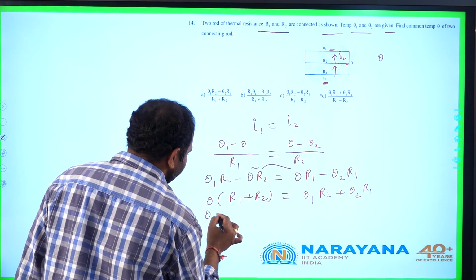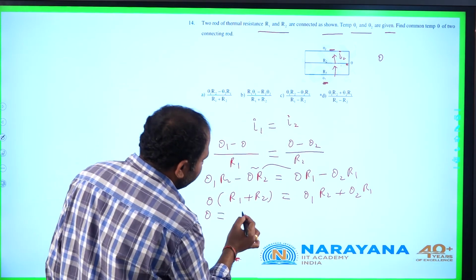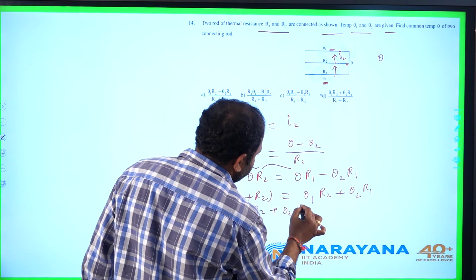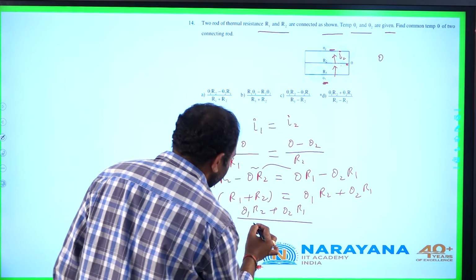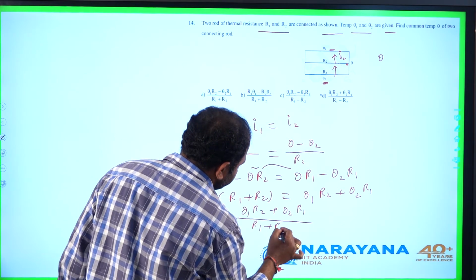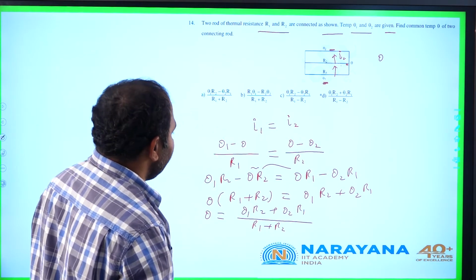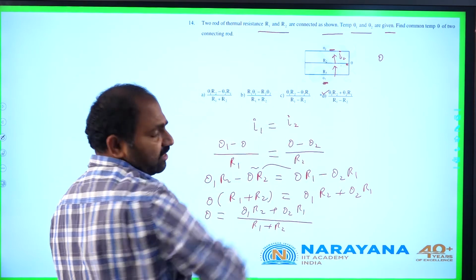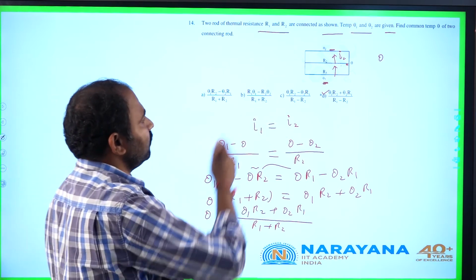So it is clear, the value of theta equal to theta 1 R2 plus theta 2 times R1 by R1 plus R2. So it is given with option D here. In all other options, it is given with a negative sign. So directly we can go for that option.